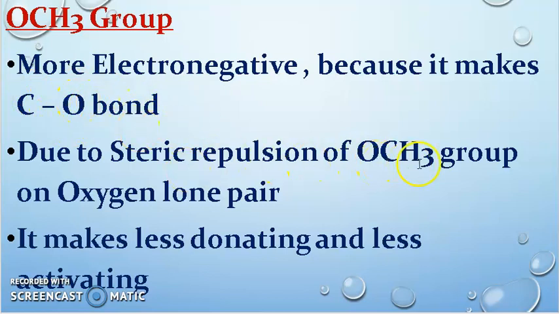There is a steric repulsion between the CH3 group and the oxygen lone pair. Hydrogen won't have a steric hindrance, but the CH3 group is a bulky group, so it has steric hindrance, and there is repulsion because the oxygen also has a lone pair. So it is less donating and less activating. Because of the steric repulsion and the more electronegative character, it is less activating than the OH group. Got it? So this is the way.